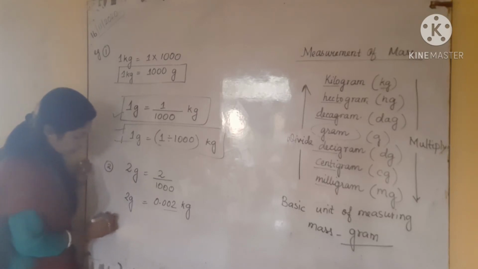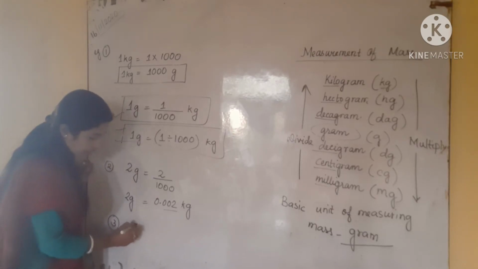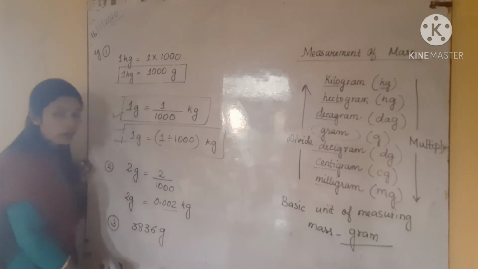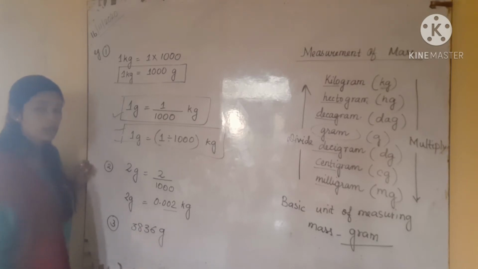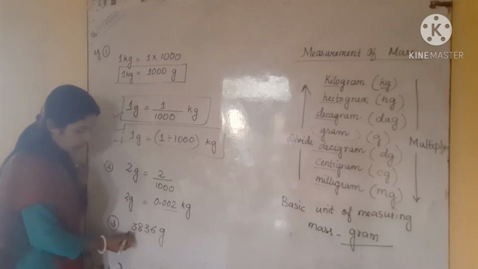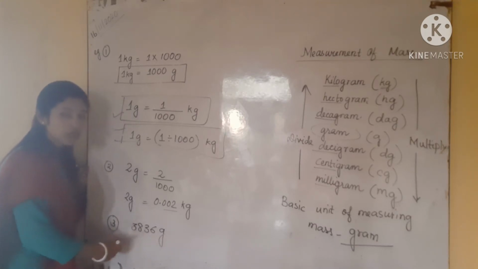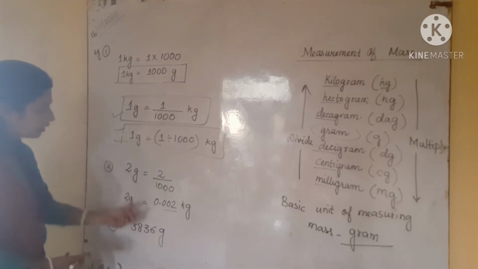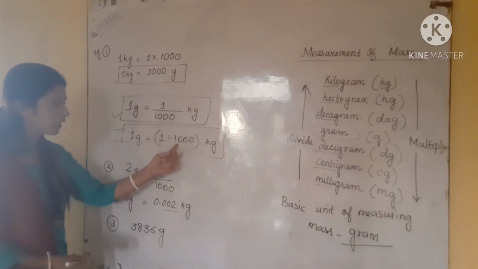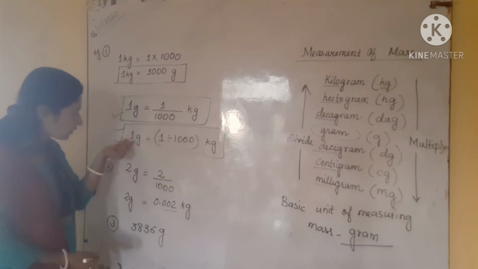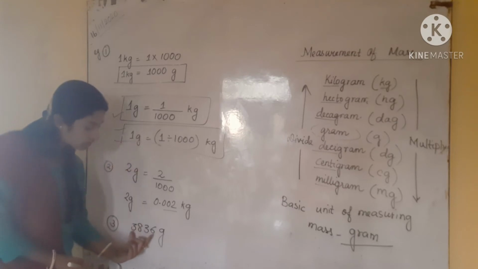Similarly, this is example number 2, okay. If you want to convert 3836 gram. You know that a newborn baby, there is one example given in your book, and it is written that the weight of a newborn baby is approximately 3836 gram. So here we have to convert it into kg. We know that for converting from gram to kg, we have to divide the given number by 1000, okay. Here in example 1, 1 was given, but here 3836 is given.